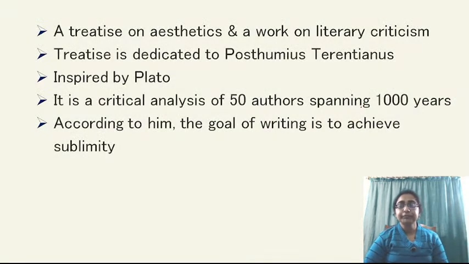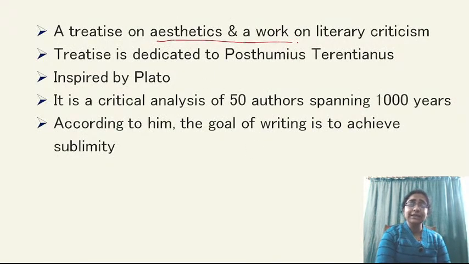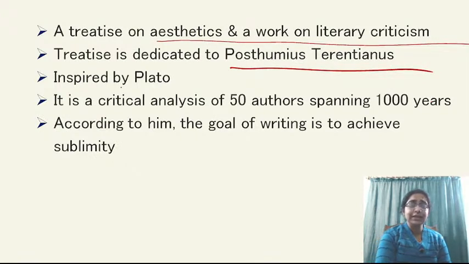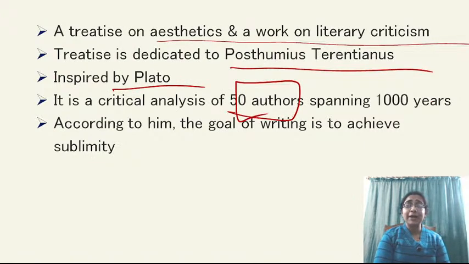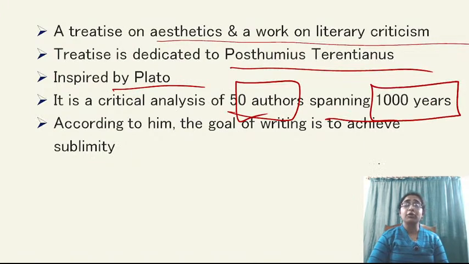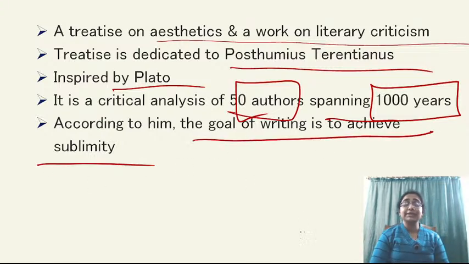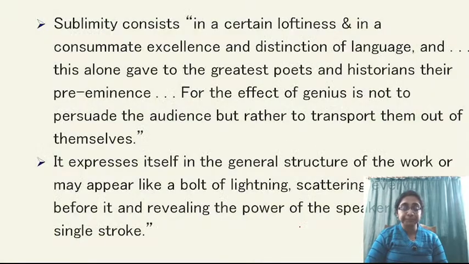So basically, it is a classic critical work on aesthetics and a work on literary criticism. The treatise is dedicated to Posthumous Terentius. These are basic things, inspired by Plato. It is actually a critical analysis of 50 authors spanning 1000 years. So he described chronologically which authors are sublime and which are not. And Longinus believed that the goal of writing is to achieve sublimity. Sublimity should be the ultimate goal.